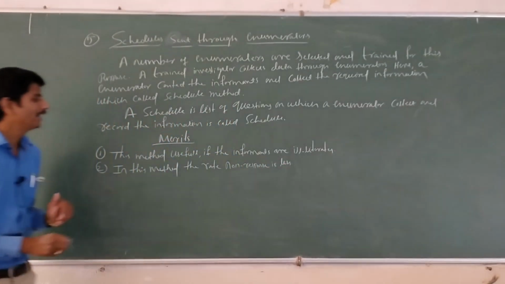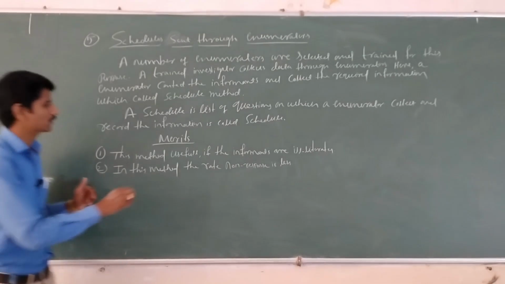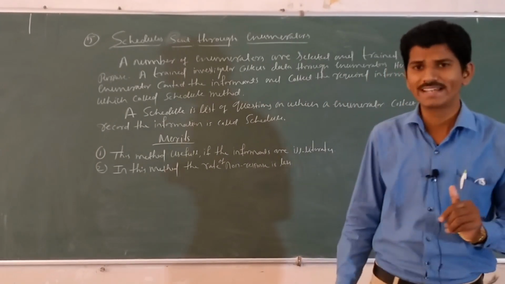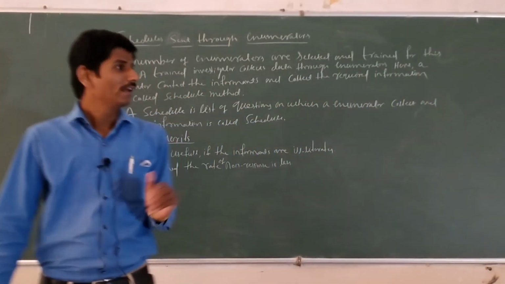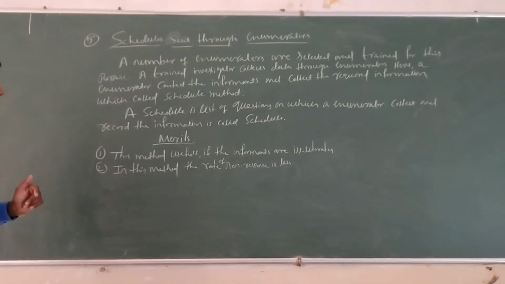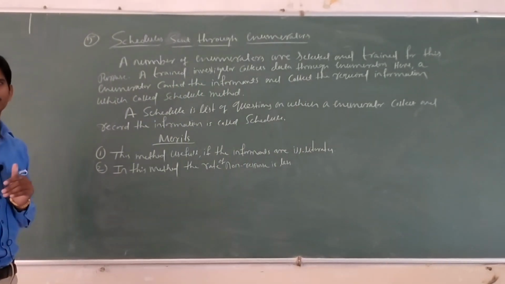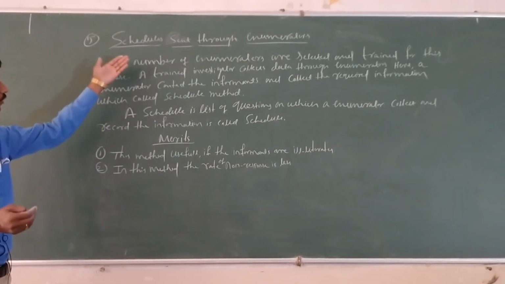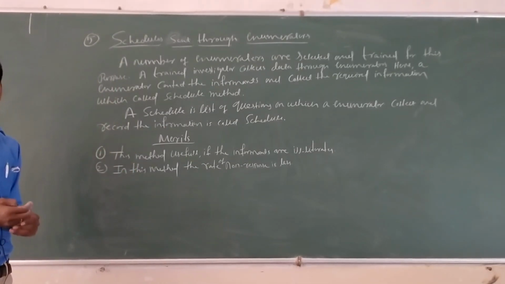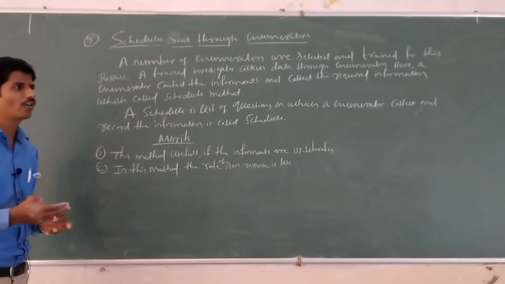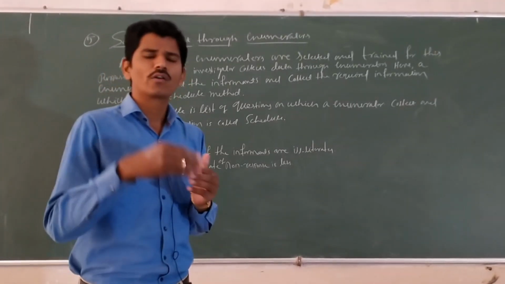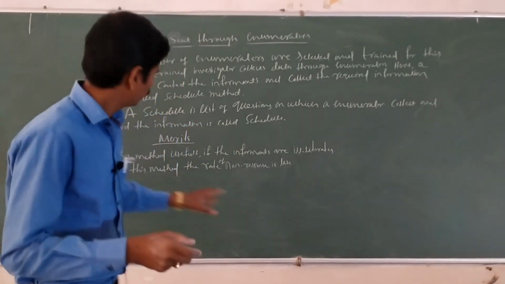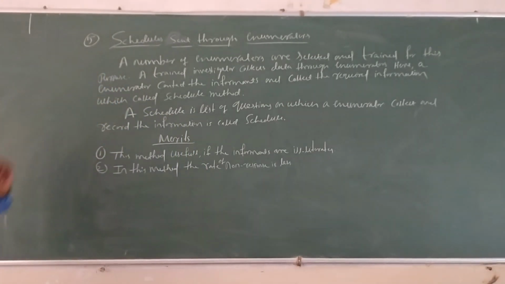In the questionnaire method it is a drawback: some of the respondents will not respond. Here in the schedule method, the rate of non-response is very less. Everyone can answer the questions directly. Okay, these are the two merits of schedule sent through enumerators.